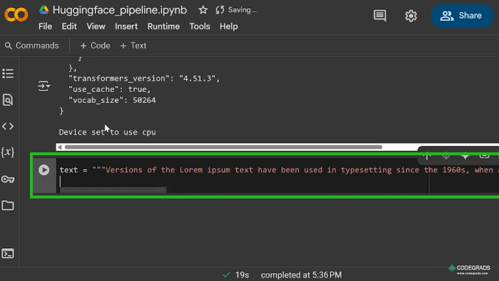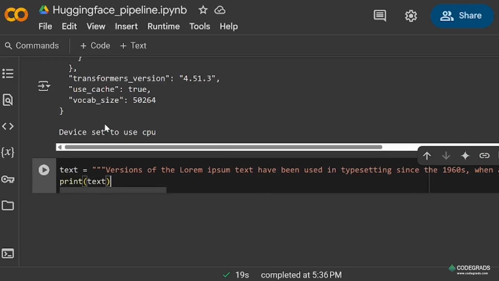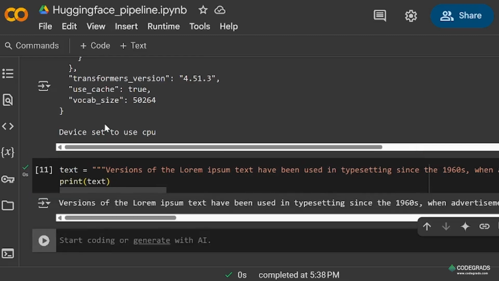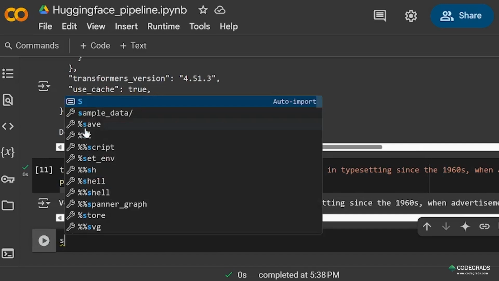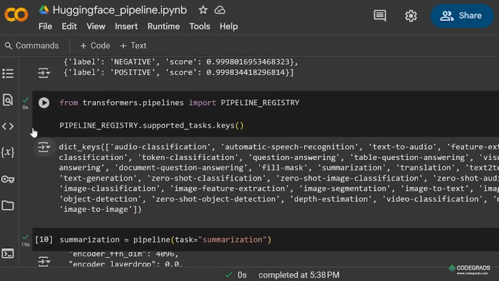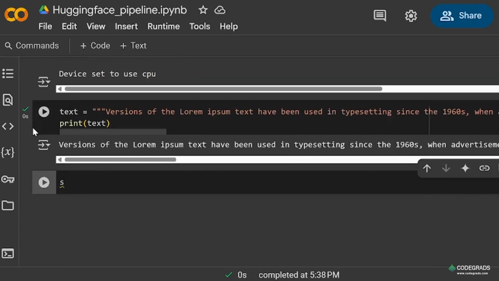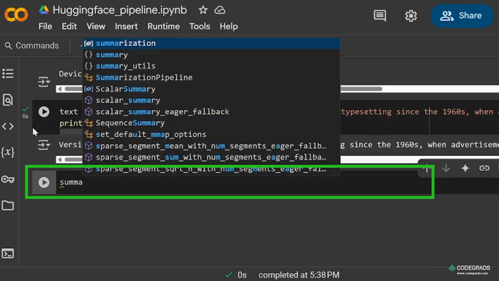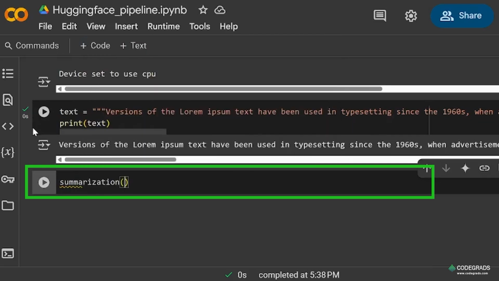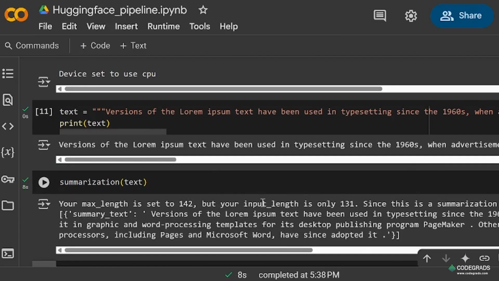We'll print our text and we'll pass this text to our model, summarization. We'll just pass the text here. So it summarizes our text.